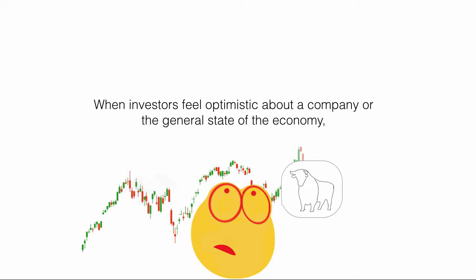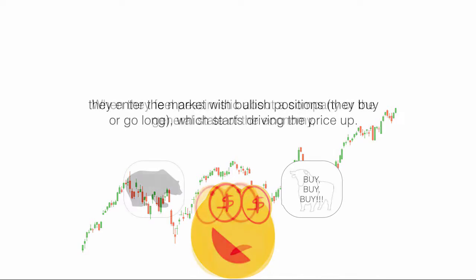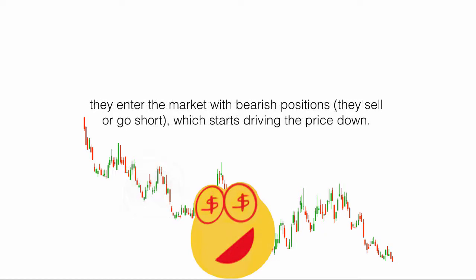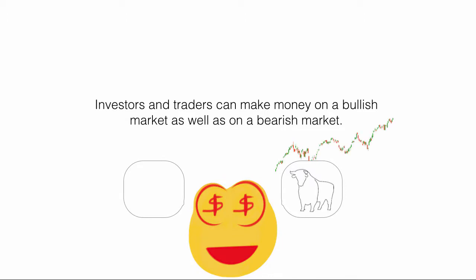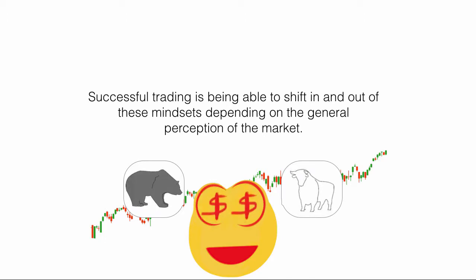When investors feel optimistic about the company or the general state of the economy, they enter the market with bullish positions. They buy or go long, which starts driving the price up. When they feel pessimistic about the company or the general state of the economy, they enter the market with bearish positions, they sell or go short, which starts driving the price down. Investors and traders can make money on a bullish market as well as on a bearish market. Successful trading is being able to shift in and out of those mindsets depending on the general perception of the market.